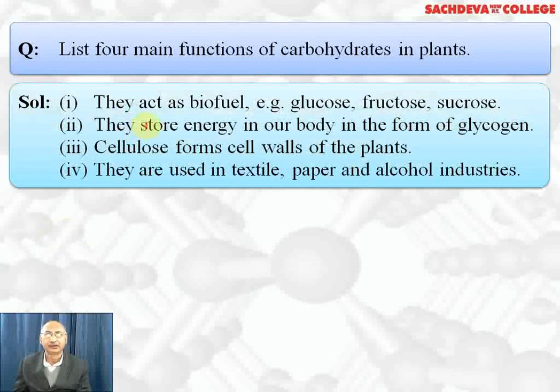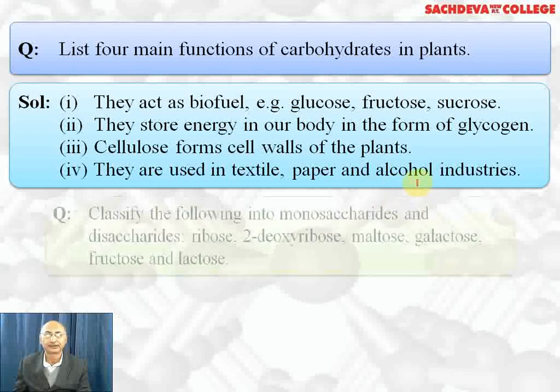List four main functions of carbohydrates. They act as biofuel. Glucose, fructose, sucrose produce energy in our body. They store energy in our body in the form of glycogen, that is, our body has storage carbohydrate or polysaccharide, which is glycogen. When we are not taking food or we are fasting, glycogen gets hydrolyzed to form glucose. Cellulose forms cell walls of the plants. This is the most abundant carbohydrate present in plants. Cellulose is used in textile and paper. Sucrose on hydrolysis gives glucose and fructose, which on fermentation give alcohol, so they are also used in the alcohol industry.